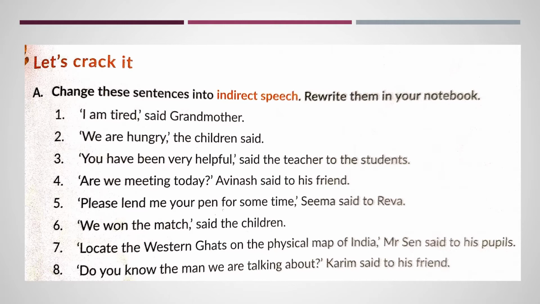So the things that we have to keep in mind is, after the subject, what would be the reporting clause, what would be the reporting verb in that reporting clause. Then we will remove the quotation marks, the comma. Then the subject I used here will change. The pronoun will change to she because it is first person pronoun. So we will look at the subject grandmother and change it into she. And "I am tired," present will become past. She was tired.